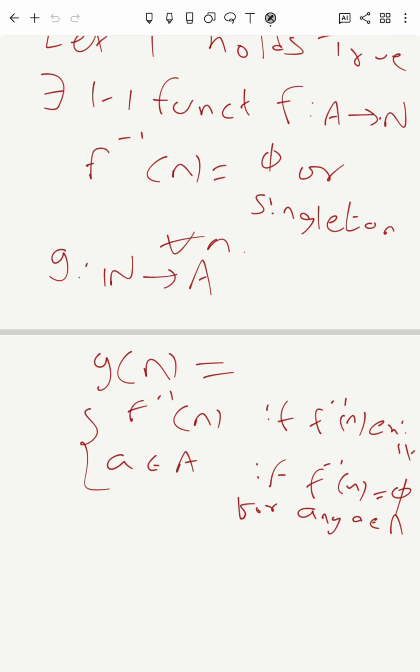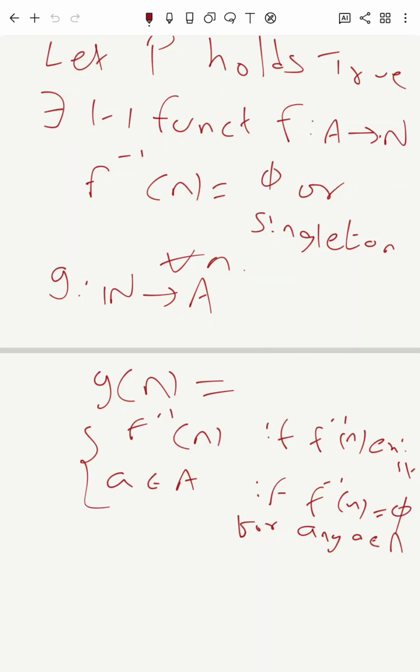So now check this function g. f is a function from A to N, and g is a function from N to A. Now we'll check that this function g is onto.